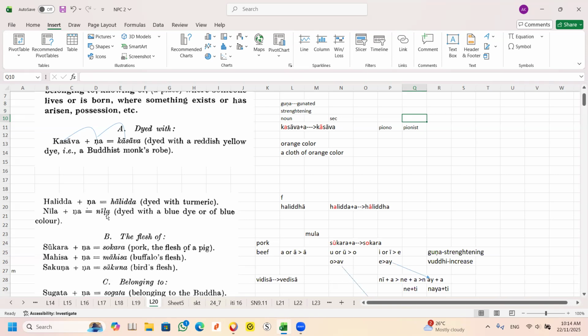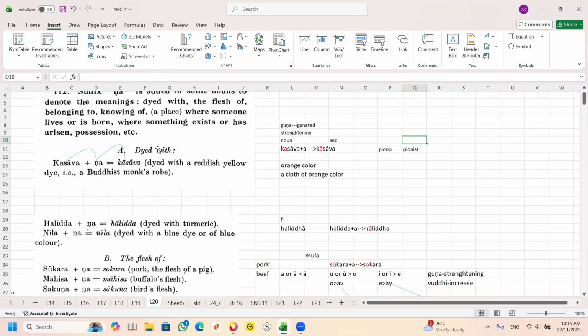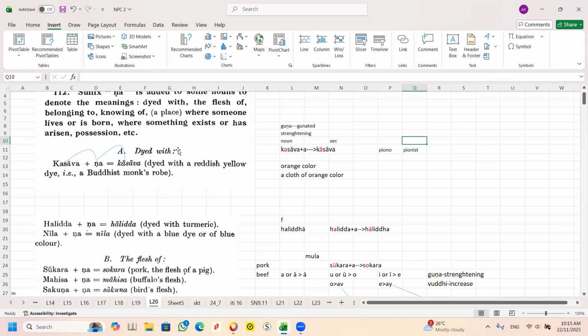Halida plus a R. This N here means strengthening. So this one has to change to Halida. So it becomes Halida. So this one is derived from this word. This one is derived from this. Understand? Okay. So the next one, here you see dye with turmeric.